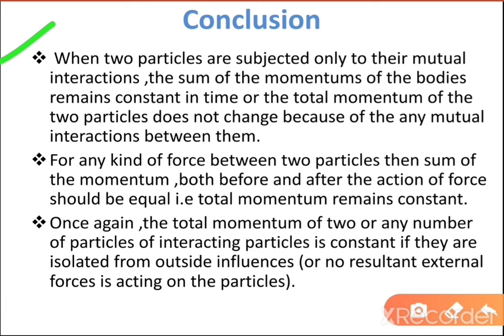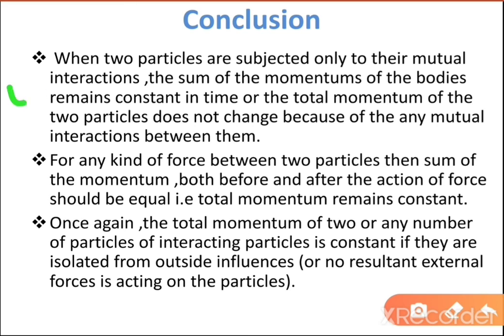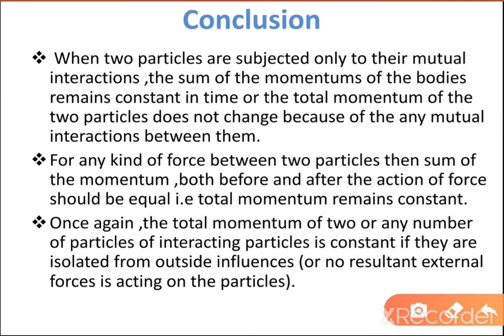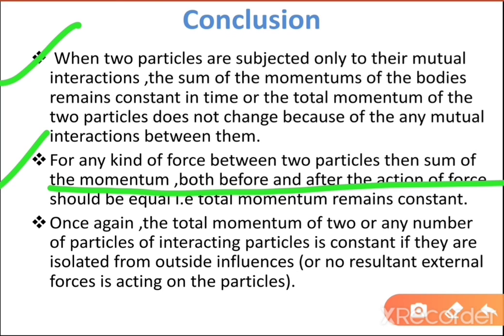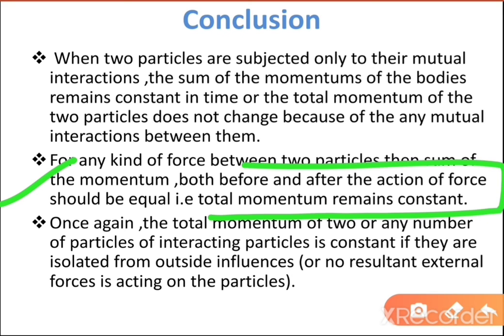What we concluded here is that when two particles are subjected only to their mutual interaction, the sum of the momentums of the bodies remains constant, or the total momentum of the two particles does not change because of any mutual interaction between them. Second, for any kind of force between two particles, the sum of the momentum before and after the action of the force is equal, that is, the total momentum remains constant. The total momentum of the body will not change.